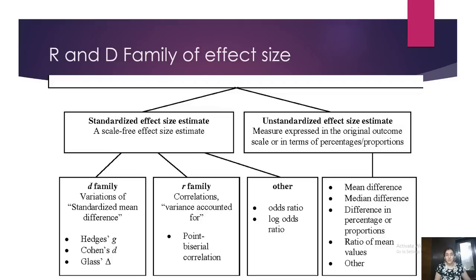So there is something called a standardized effect size and an unstandardized effect size. What is standardized? A standardized unit, I think people in statistics would know this better, is when I don't have a kg and a meter and a degree Celsius, etc. Standardized means a single number.